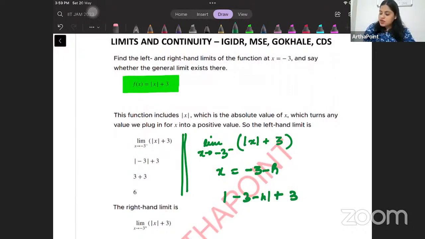And then you can just have h approaching 0. Is this clear? So h is very, very close to 0. I am subtracting something from -3. Why am I subtracting? Because I'm going towards -3 from the left-hand side. So I am subtracting something from -3.